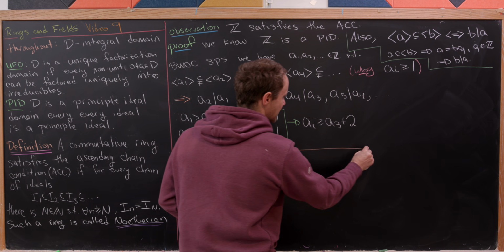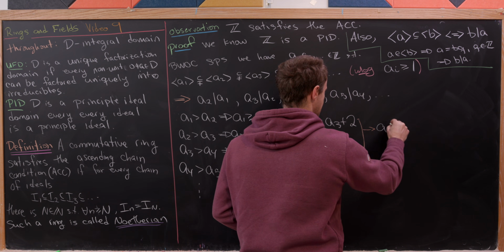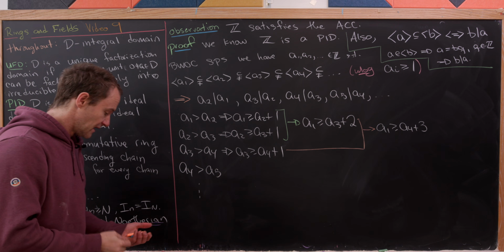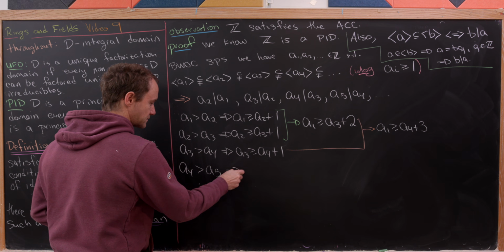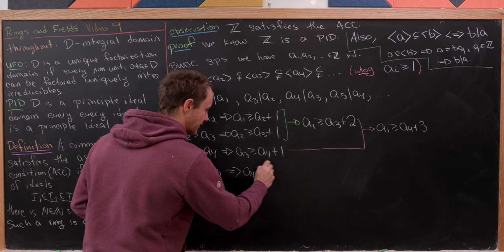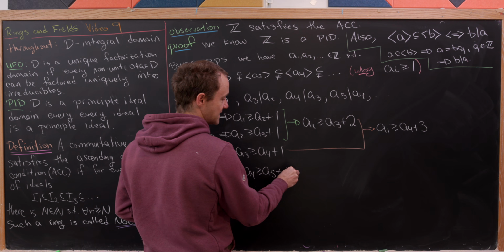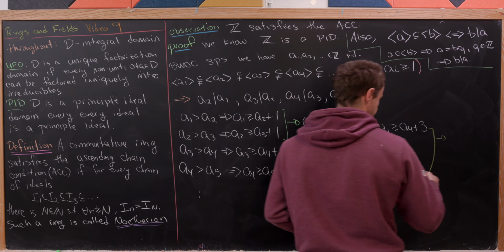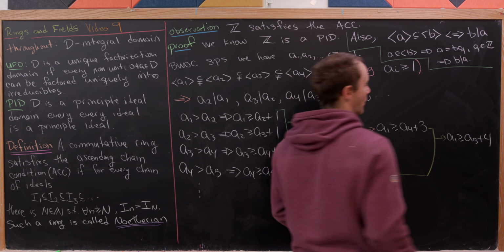And now we can take these two to show that A1 is bigger than or equal to A4 plus 3. And then, well, we can push this one down here to say that A4 is bigger than or equal to A5 plus 1. And then we can take these two to show us that A1 is in fact bigger than or equal to A5 plus 4.